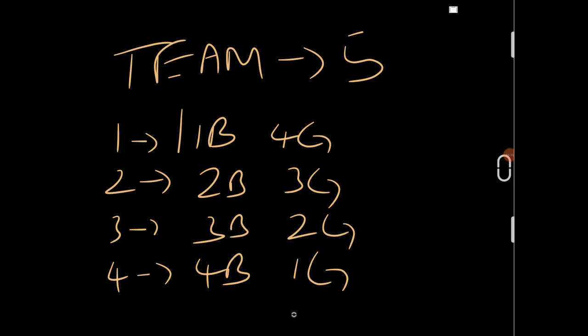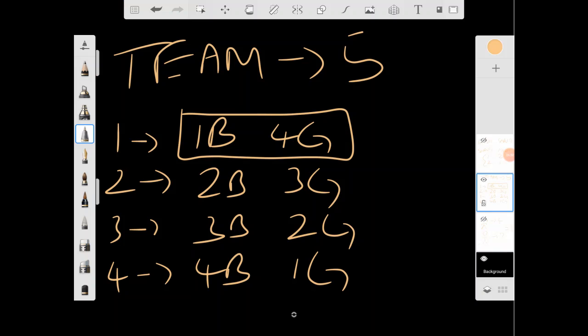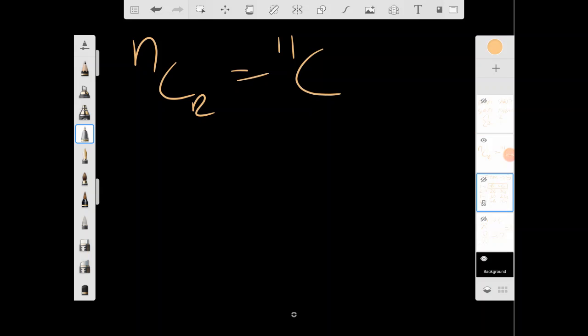So let us go case by case. Let us go for this first. 1 boy, 4 girls. So team members is 5. So our 1 boy, 4 girls, in our sample we have to take the whole number of boys and girls. So our nCk becomes 11C, and how many people do we want?